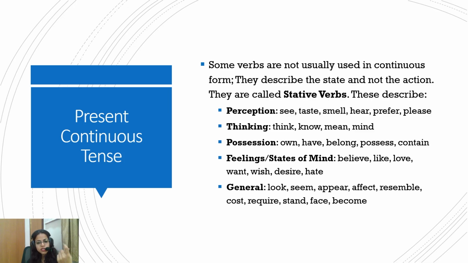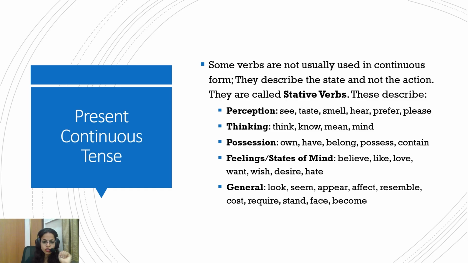These are words that represent some sort of perception, thinking, possession, feeling, or some general words. For example, see, taste, smell, hear, prefer, think, know, mean, own, belong, possess, believe, wish, desire, hate, look, seem, appear, affect, resemble.